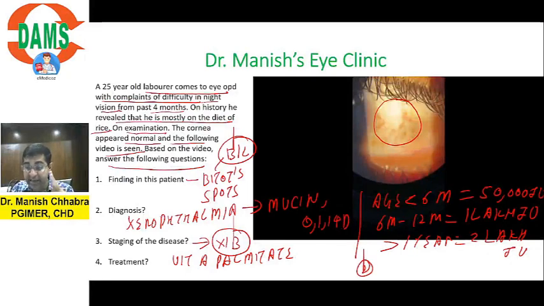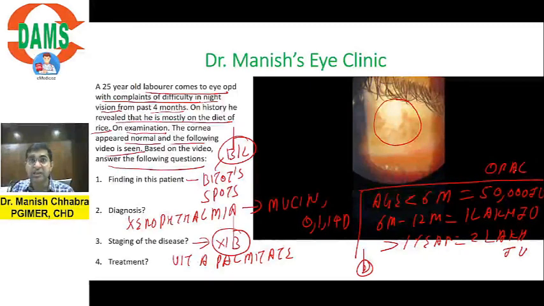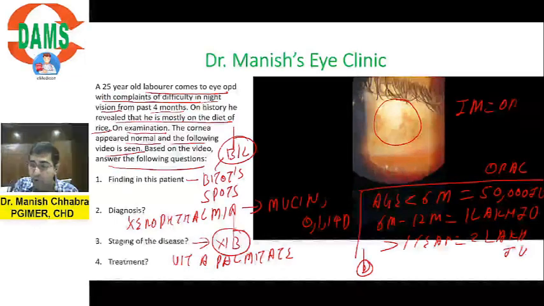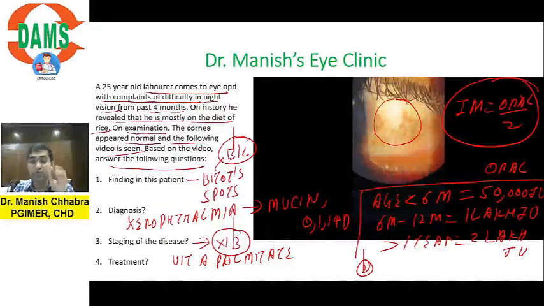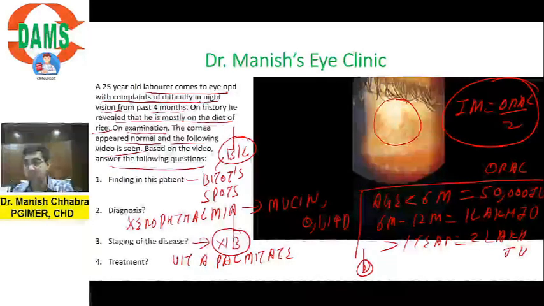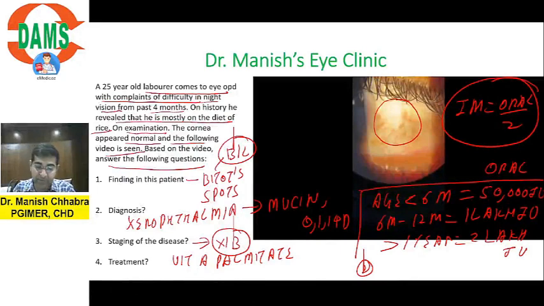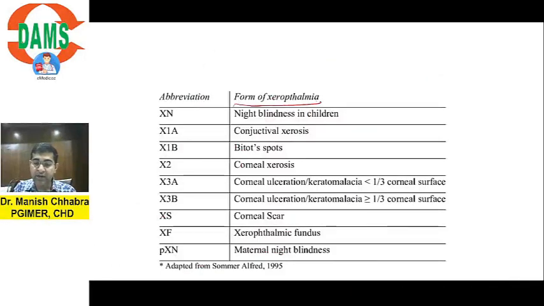Number 1. Second, ये जो मैंने आपको dosage बताई, these are oral dosages. But if you give intramuscular, bioavailability will be more, so the IM dose will be oral divided by 2. Like for age less than 6 months you will give 25,000, 6 months to 12 months you will give 50,000, and more than 1 year you will give 1 lakh if you are giving intramuscular. So that is the treatment. Is it understandable? Okay, I have put up the WHO classification of xerophthalmia.